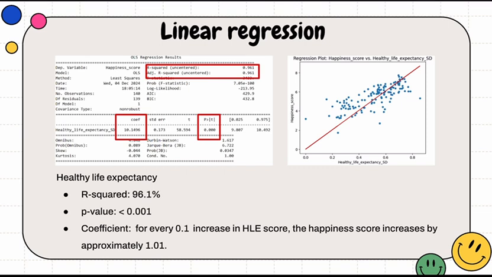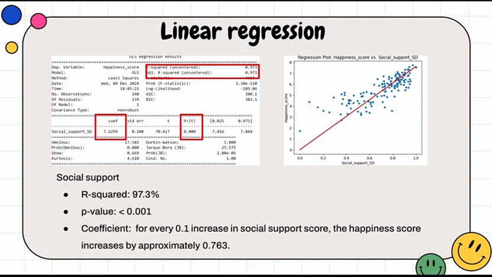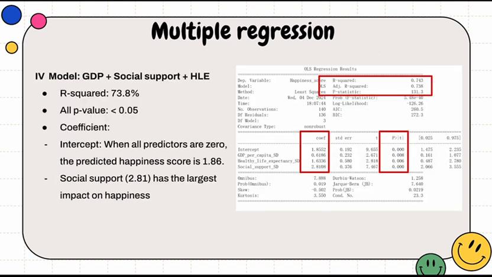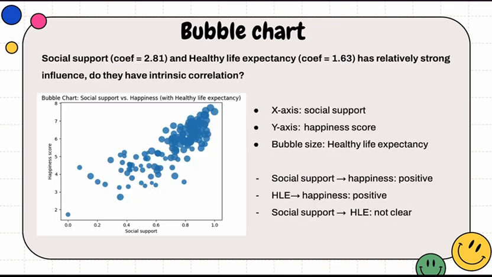For healthy life expectancy, the relationship is also significant and it can explain over 96% of variance. For every 0.1 increase in healthy life expectancy score, the happiness score might increase by around 1 point. For social support, the relationship is still significant, and every 0.1 increase of the social support will lead to 0.763 increase of the happiness score. Also, I combined all these 3 factors as one independent variable model, and we can see that the R-square is 74% and the relationship is also significant.